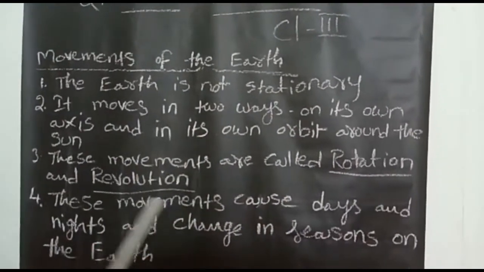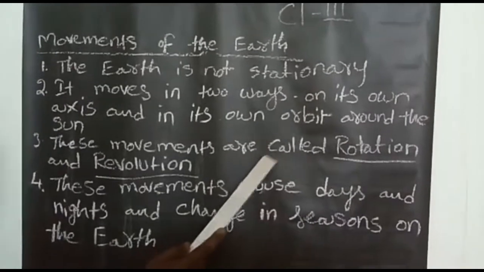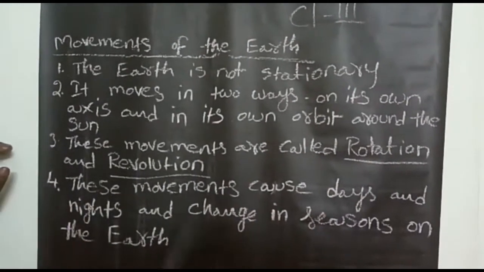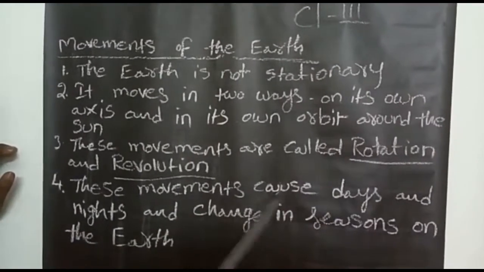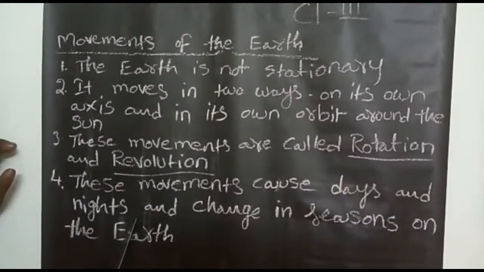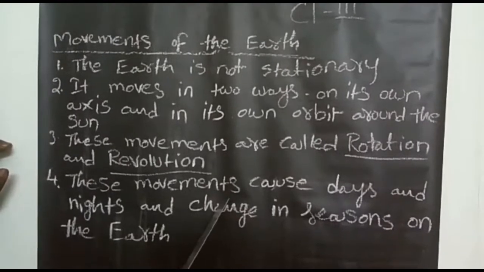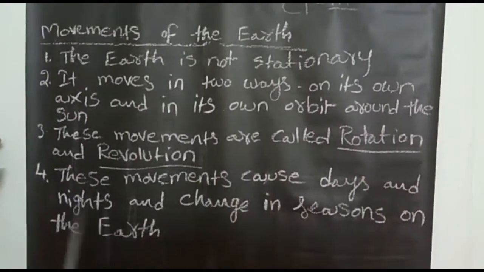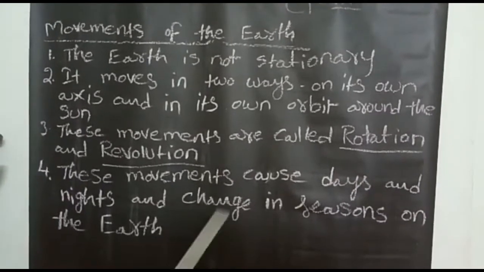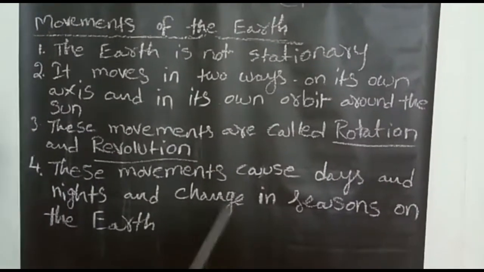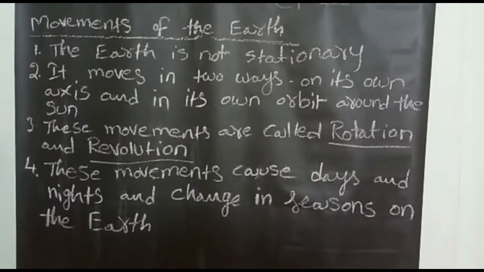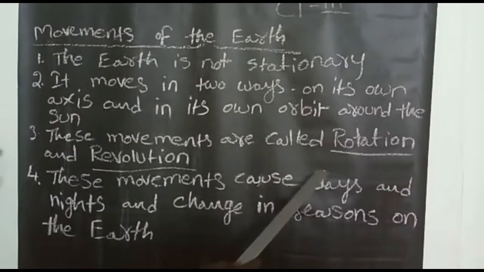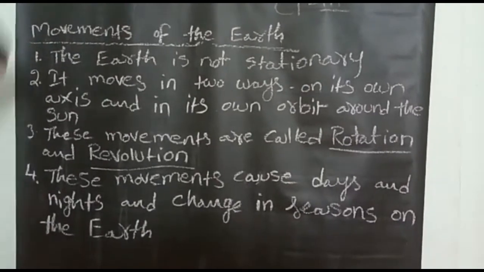These movements are called rotation and revolution. These movements cause days and nights. Whenever these movements happen, rotation and revolution, days and nights automatically go on. And also there is a change in seasons on the Earth. These are some movements. Now we are going to discuss what is rotation.